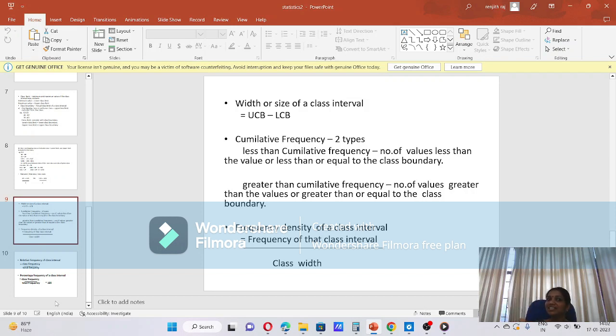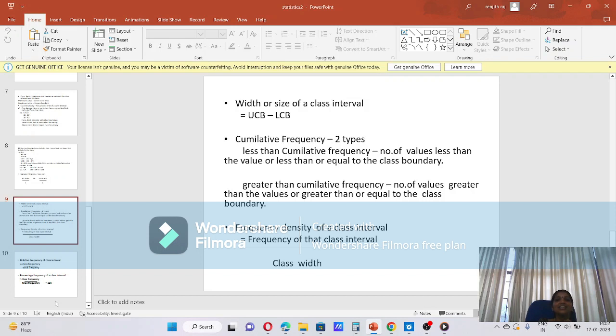Then similarly, what is greater than cumulative frequency? It is the number of values greater than or equal to that class boundary. There are two types: less than cumulative frequency and greater than cumulative frequency. Less than cumulative frequency indicates the number of values less than or equal to that class boundary. Similarly, we can say the same for greater than cumulative frequency.